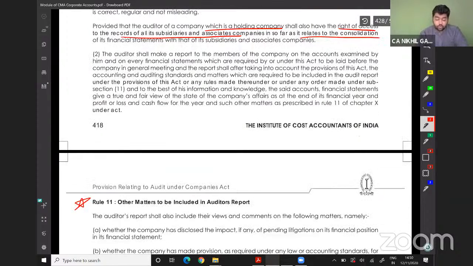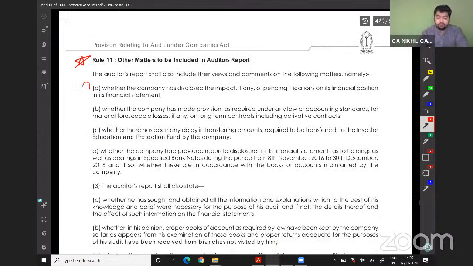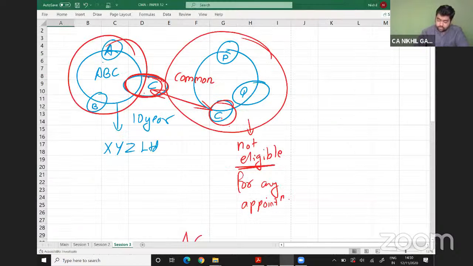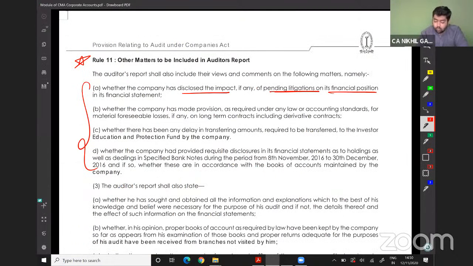So now we will jump to the second part, which is other matters to be included in our auditor's report. Four things we should remember thoroughly. Whether the company has disclosed the impact of any pending litigation on its financial position. Whether the company has made provision, as required under any law or accounting standard, for material foreseeable losses, if any, on long-term contracts, including derivative contracts. These four points should be included. Please keep this in mind in your audit report.